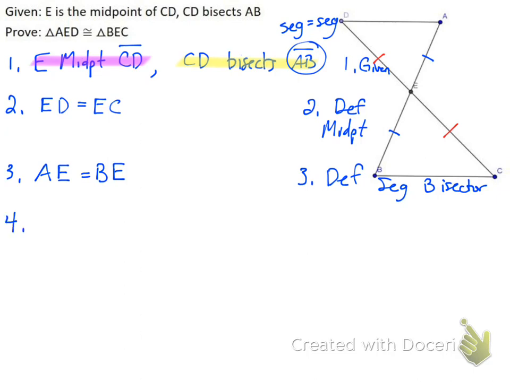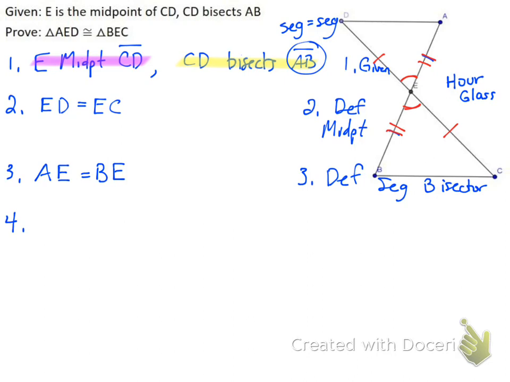I've used all of my written given statements, so now I can look at my picture. If I look at my picture, it looks like an hourglass. If I twisted it sideways, it would look like a bow tie. Whenever I see that, I know that I always have vertical angles. I should have marked these with 2 lines. I see the big X, and so this angle right here is equal to this angle right here. So those are my vertical angles.